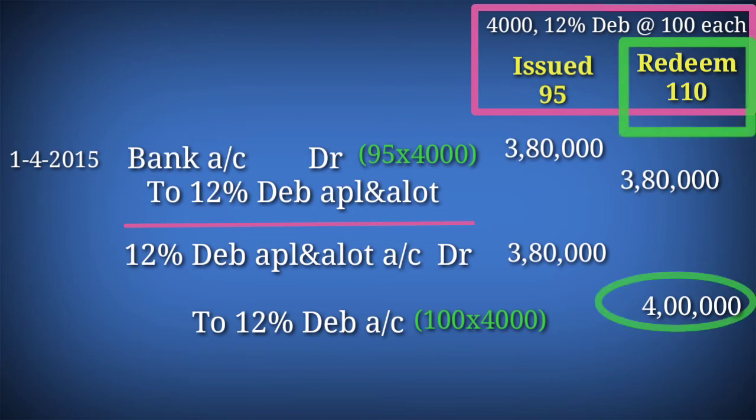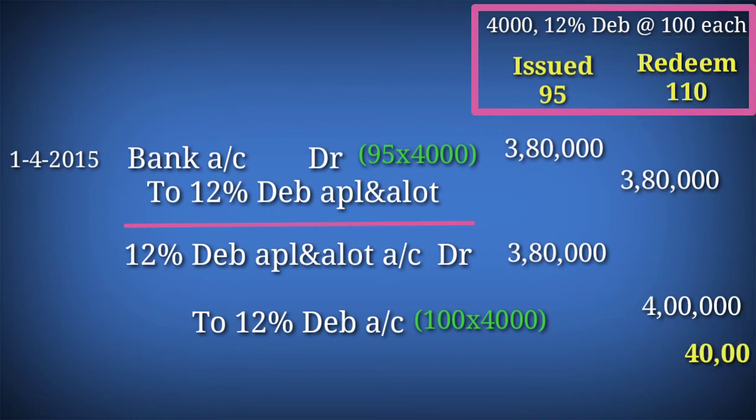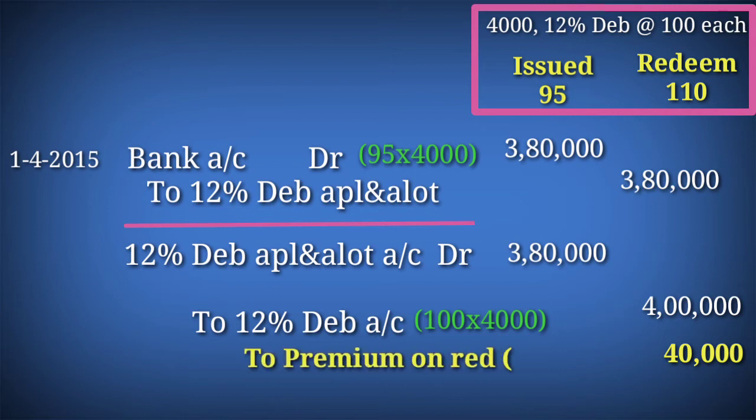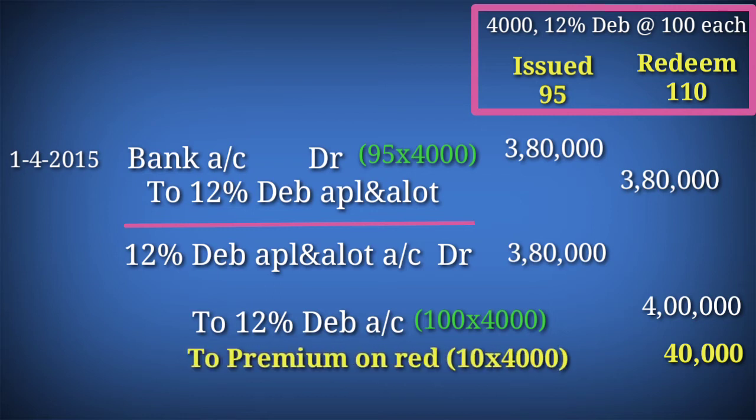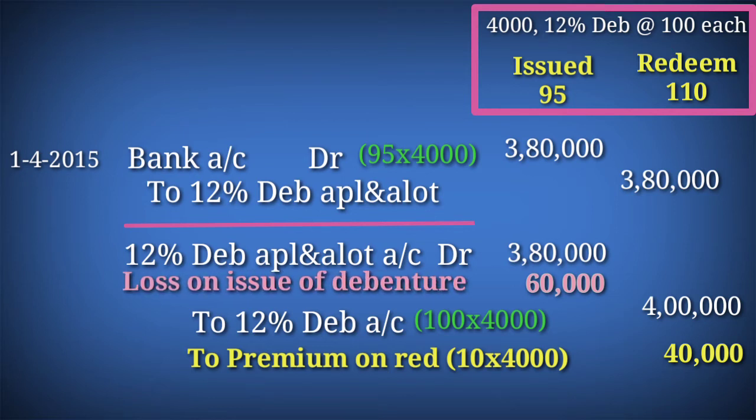The actual liability or the repayment amount is 110 into 4,000, that's equal to 4,40,000. 4,40,000 is the actual liability. But we showed here only 4 lakh, right? So we need to add 40,000 on the credit side. This is the premium on redemption. And now there is a difference of 60,000 rupees on the debit side. This is the loss on issue of debentures, 60,000.